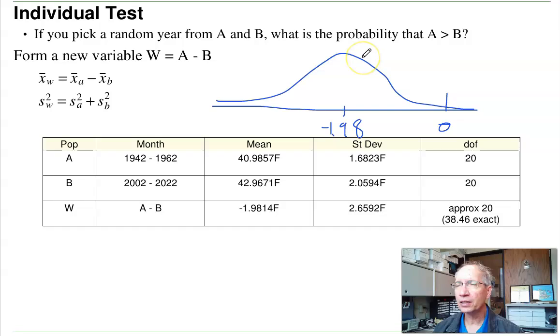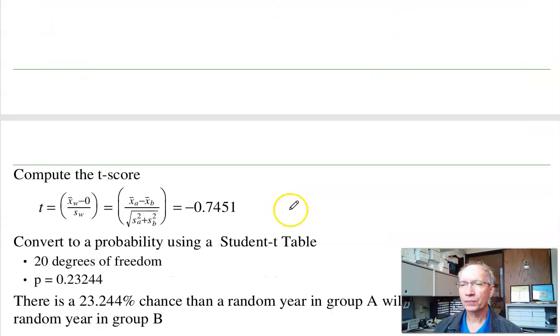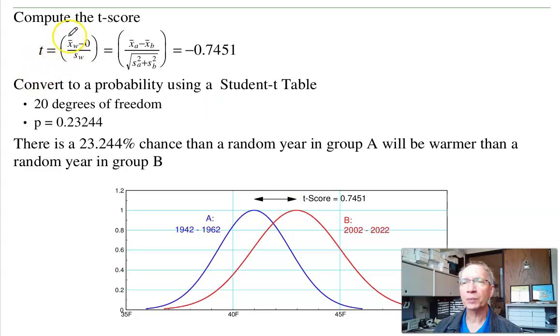So this would be the chance that a given year in the first decade, the 1940s, is warmer than the current last 20 years. Not likely, but it could happen. To find this area, or the area of the tail, I'll do a t-test. Now that I have a single population, a t-test works. So I'll find out how far the mean of W is from 0 in terms of standard deviations, or for A and B, how far the mean of A is from the mean of B in terms of combined standard deviation. It's 0.74 standard deviations away.